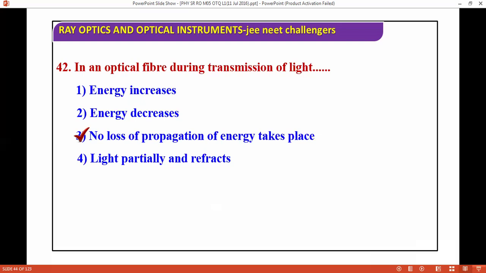So the correct answer is no loss or propagation of energy. Touch plastic, loss, it's very dangerous. It will lose the signal.